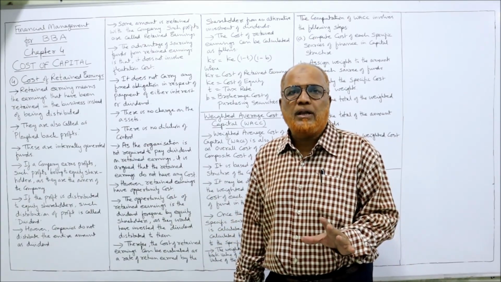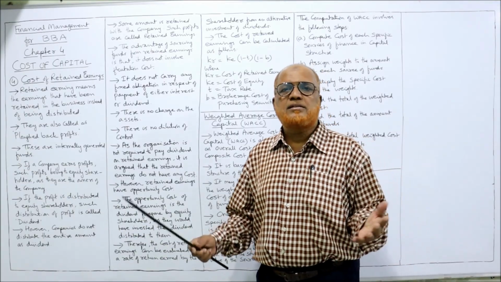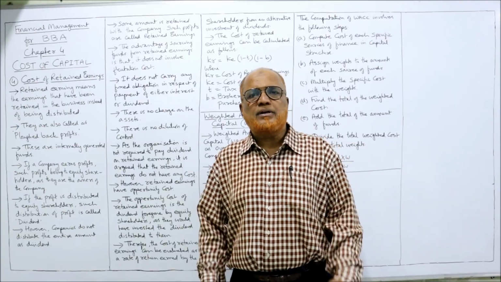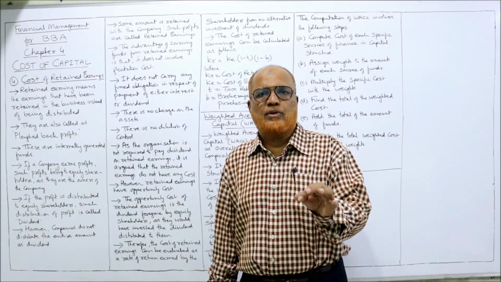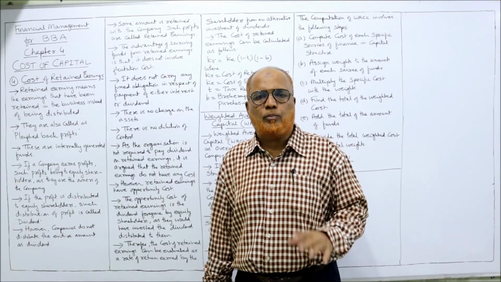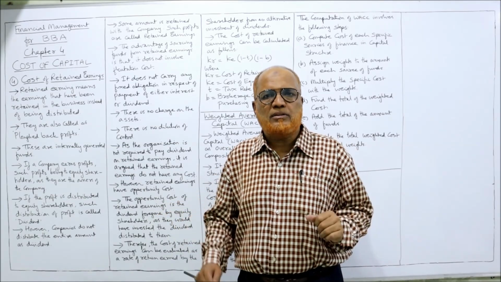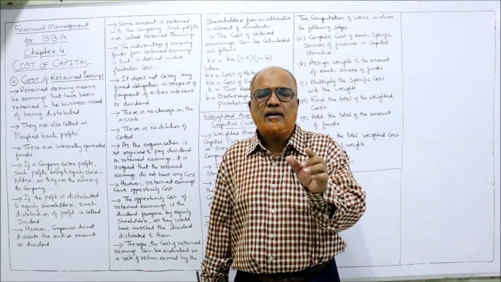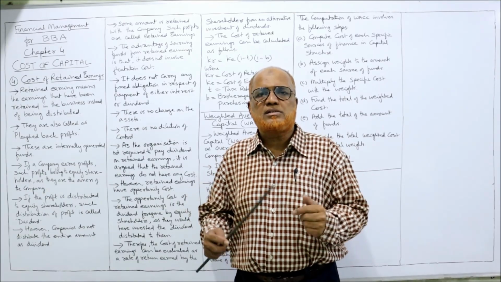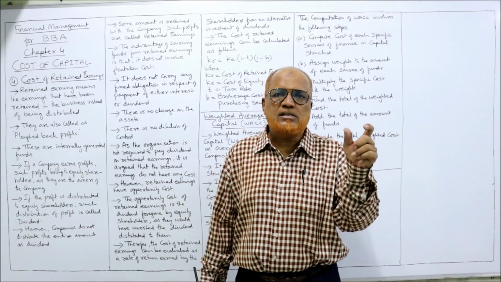But no company will give all the profits to shareholders. Just like a simple example in personal life. Suppose a person's total income in one month is 1 lakh rupees. Will he spend the whole 1 lakh rupees during the month? No. Out of 1 lakh, some amount he will keep in savings and the remaining amount he will spend. That means every month he is keeping some amount in savings.